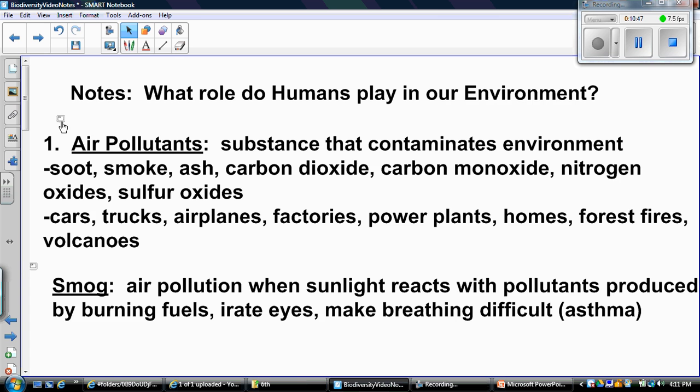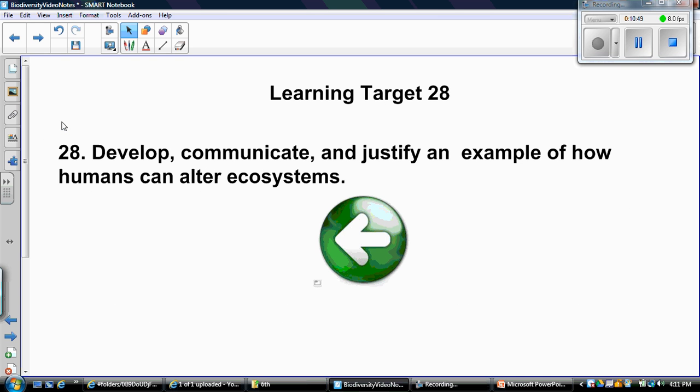Okay, so hopefully after the video notes, you would be able to give me an example of how humans alter ecosystems. You would be able to justify, come up with supporting evidence on your example.